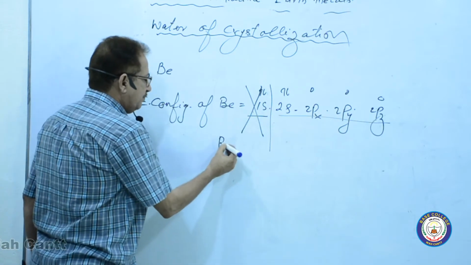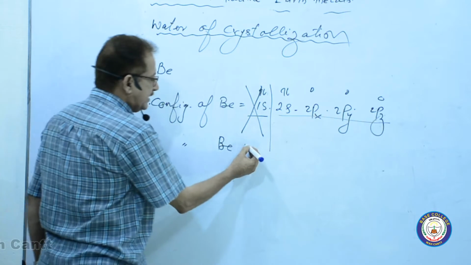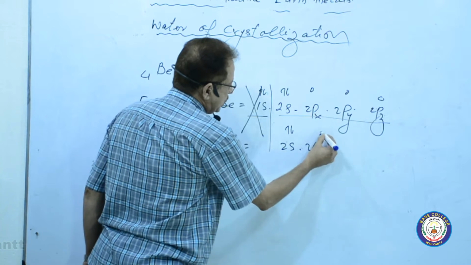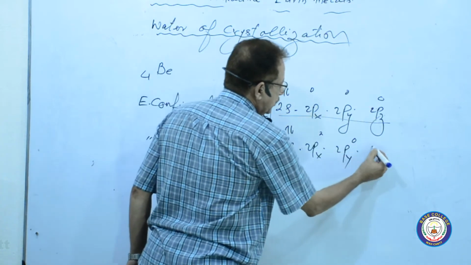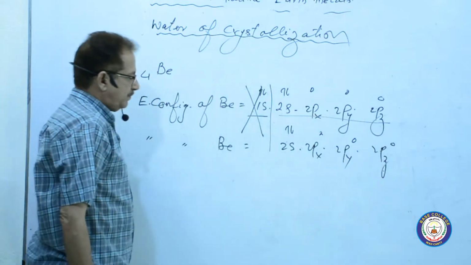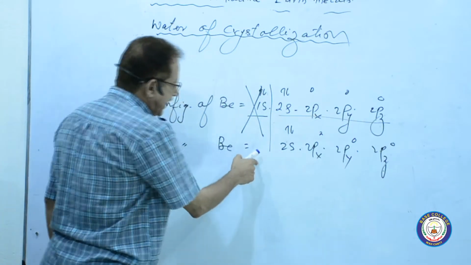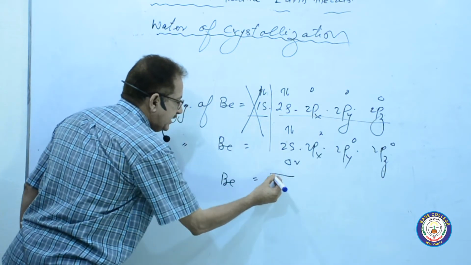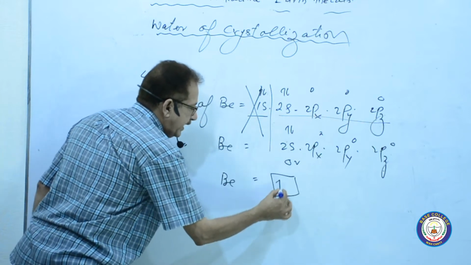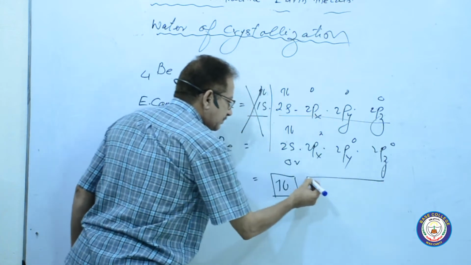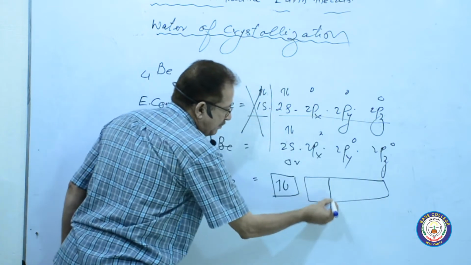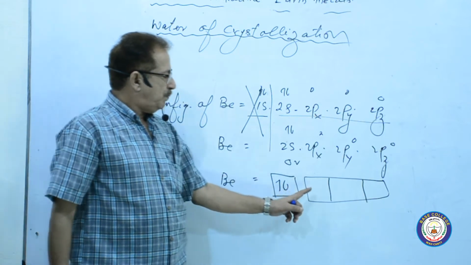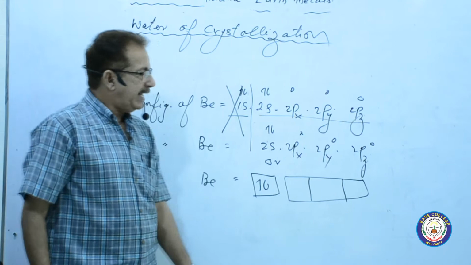Now the remaining beryllium electronic configuration is 2s, how many electrons? 2 electrons, 2px0, 2py0 and 2pz0. If we want to make the boxes for beryllium, this one is the first box with 2 electrons here. These are 3 boxes without any electron. This one is 2s, 2px, 2py and 2pz.